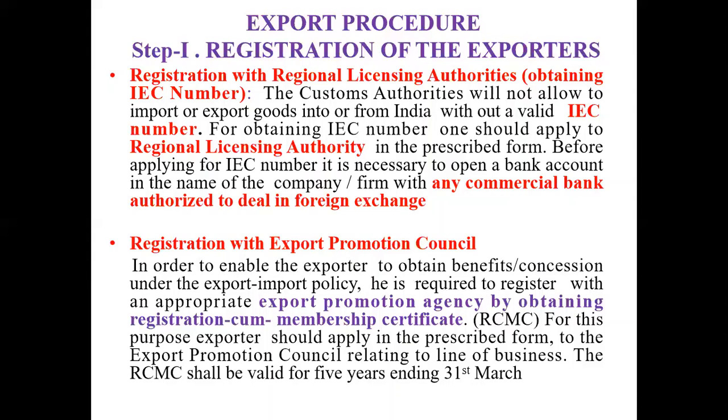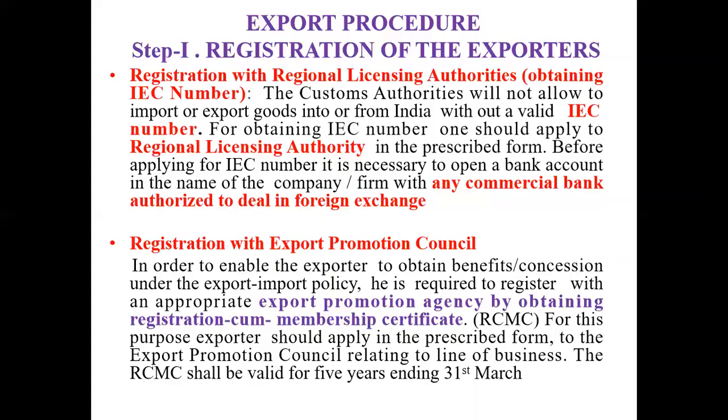For example, if you want to export apparel, you have to register with the Apparel Export Promotion Council. If you want to export carpets, you have to register with the Carpet Export Promotion Council.